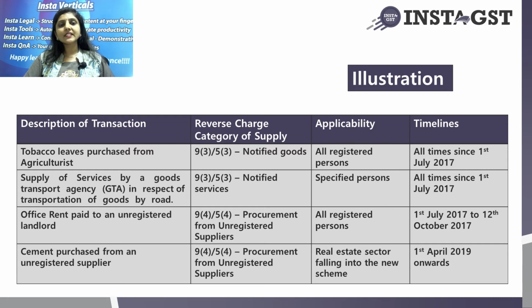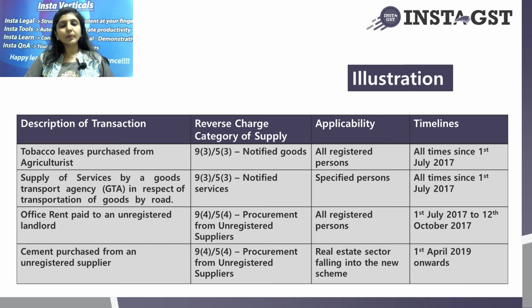Let's take another example, where supply of services by a goods transport agency, the freight expense or the carriage inwards or outwards, which we book in the books of accounts, where we obtain such services from a goods transport agency. Again, it is a notified service. It doesn't matter whether we take it from a registered person or an unregistered person. Again, there is an exemption. Notification number 12/2017 provides exemption, entry number 21.